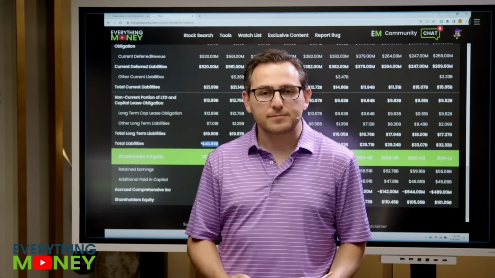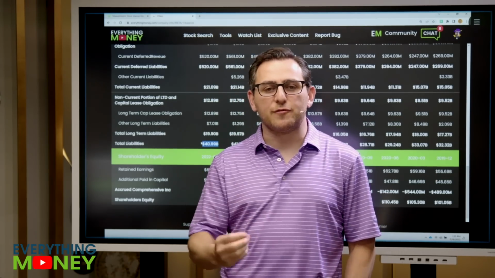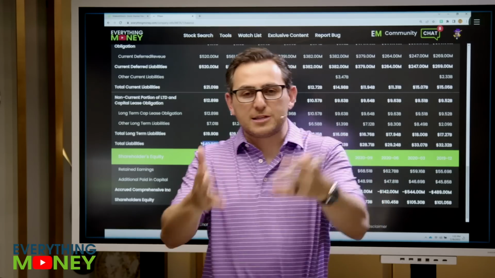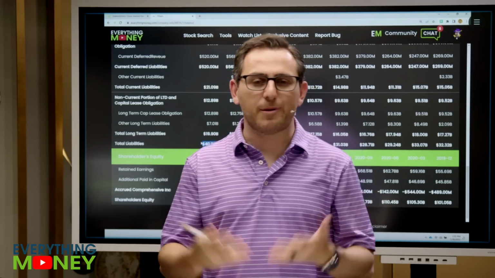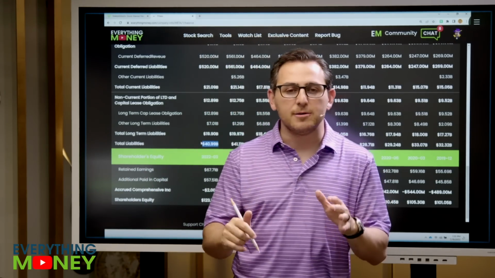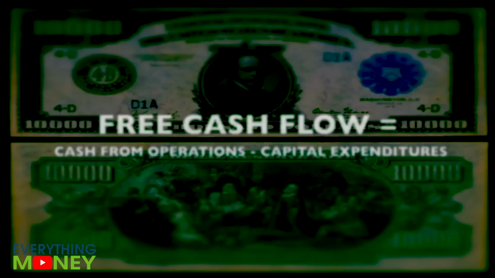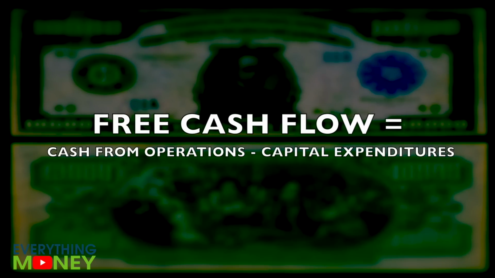This is awesome. Pillars 7 and 8 have to do with free cash flow. So what is free cash flow? I'm sure you've heard this term before, and you're probably like, I don't know what that means. I don't blame you. I didn't learn it till later on in my life. Free cash flow is cash from operations less your capital expenditures.